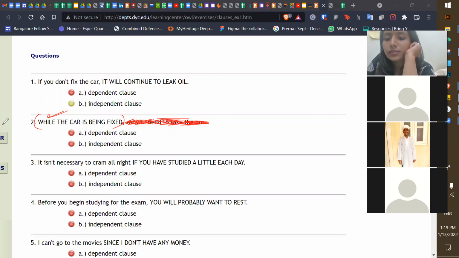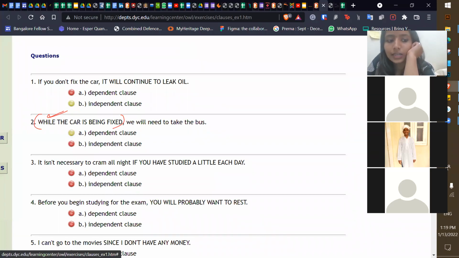No, ma'am. Umesh will answer. Is it making sense, Umesh? No, ma'am. So this is complete or incomplete? Incomplete. So what kind of clause is it? Dependent. All right, dependent clause.